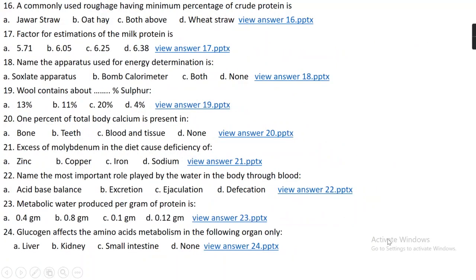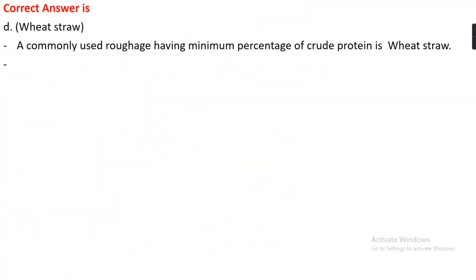Question number 16. A commonly used roughage having minimum percentage of crude protein is option A, jowar straw, option B, oat hay, option C, both, option D, wheat straw. The right answer is option D, wheat straw. Wheat straw has the least crude protein percentage.